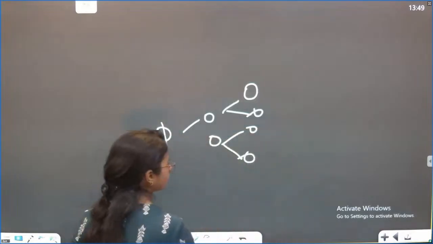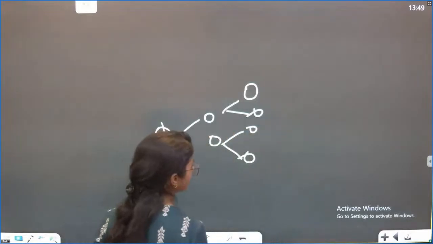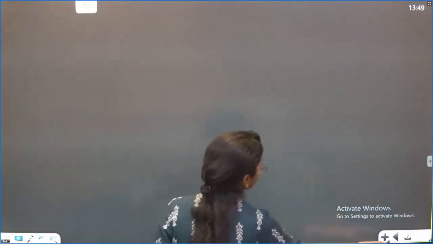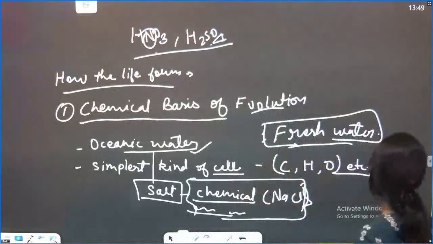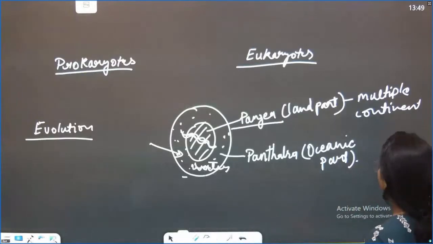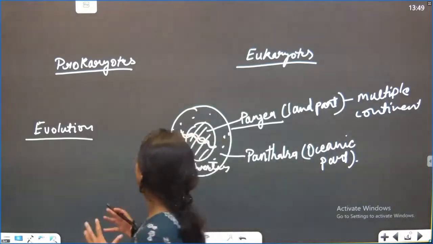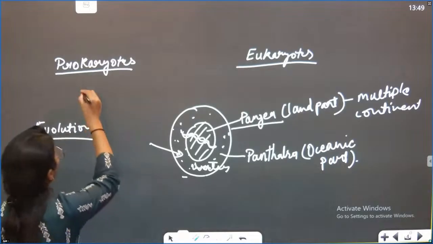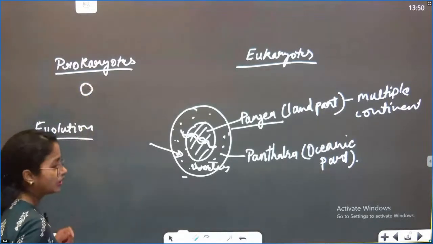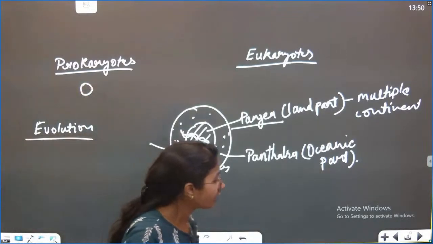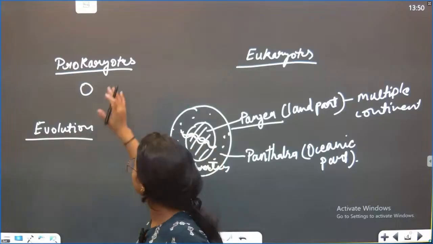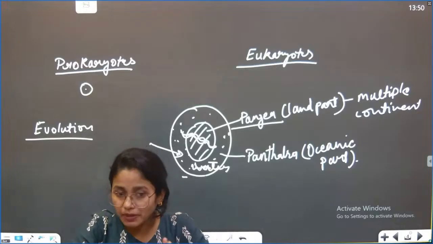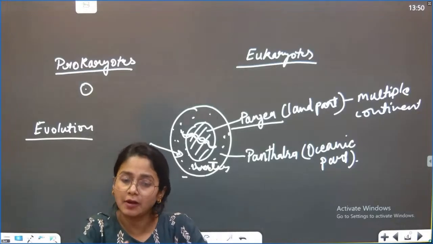Got it? So this chemical basis theory has been proven by Stanley and Miller, and so many others. So actually we were covering the prokaryotes and the eukaryotes. When the first cell was formed, it was called a prokaryote. Even when oxygen was not there, the single-celled prokaryotic organism had the ability to survive even in the absence of oxygen.